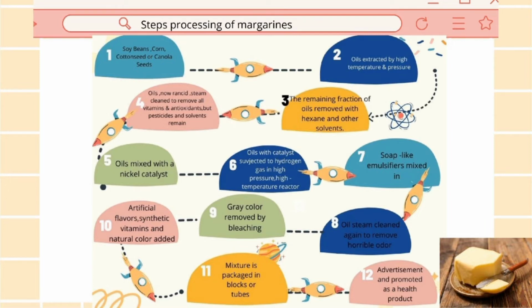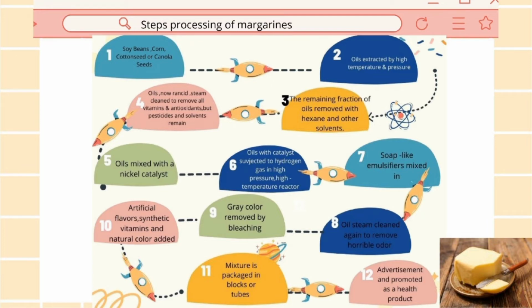Most edible oil production uses what is known as food-grade hexane to extract this oil. They use the word rancid to describe the smell produced by the oil. Rancidity scientifically refers to the odor created by fats and oils that have been broken down into shorter molecules. The next step in the process is hydrogenation, where hydrogen gas is added in the presence